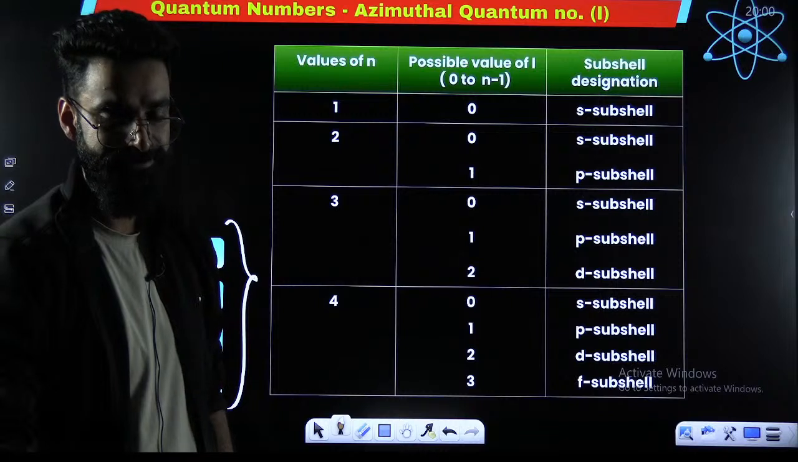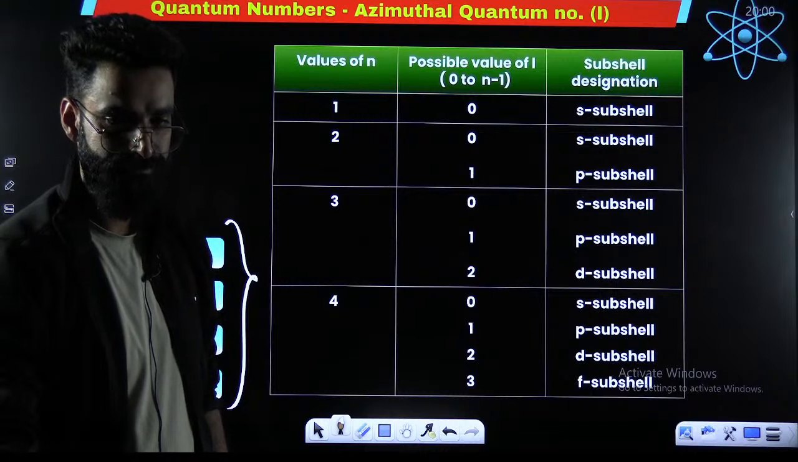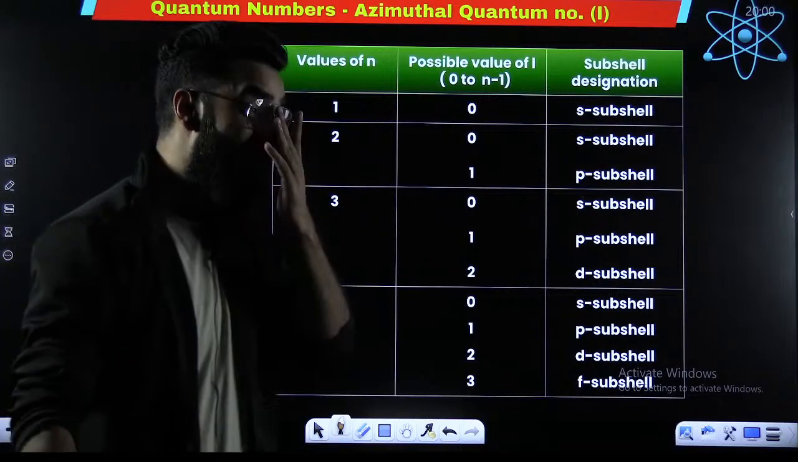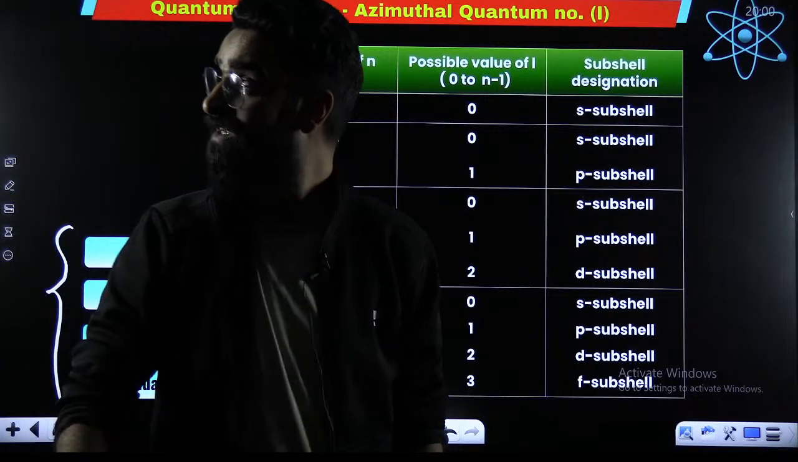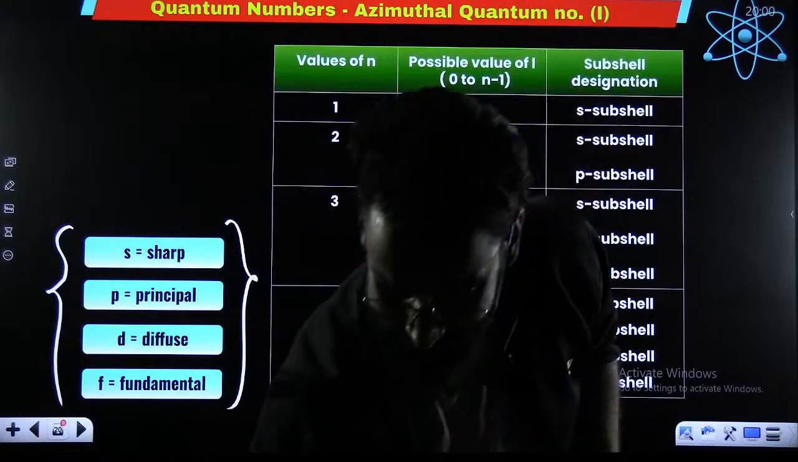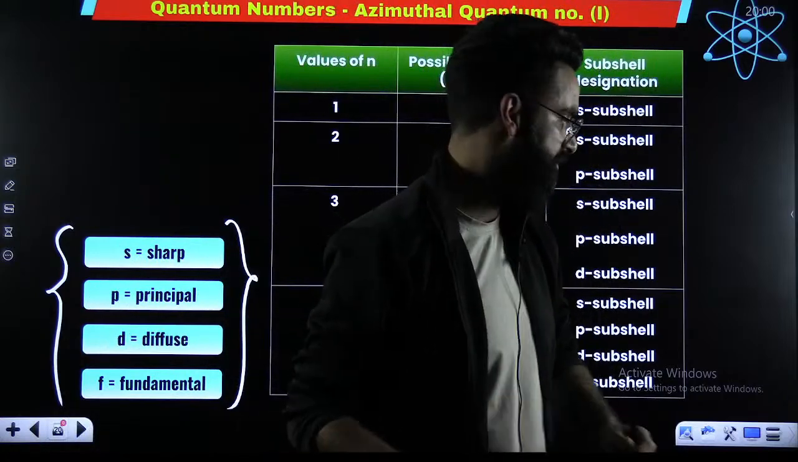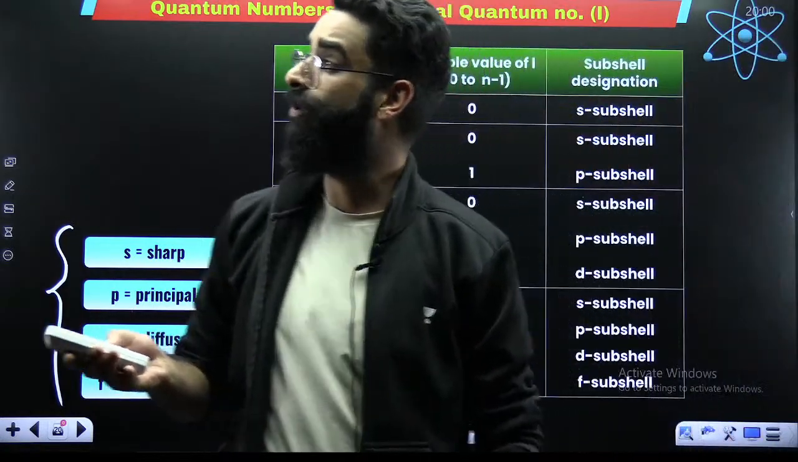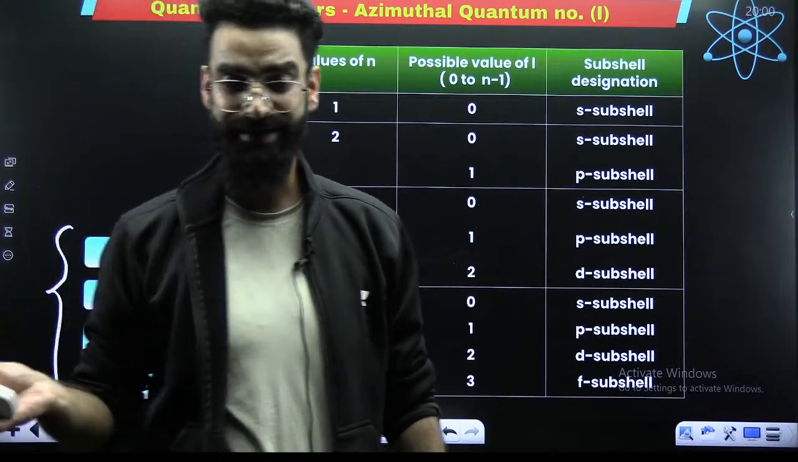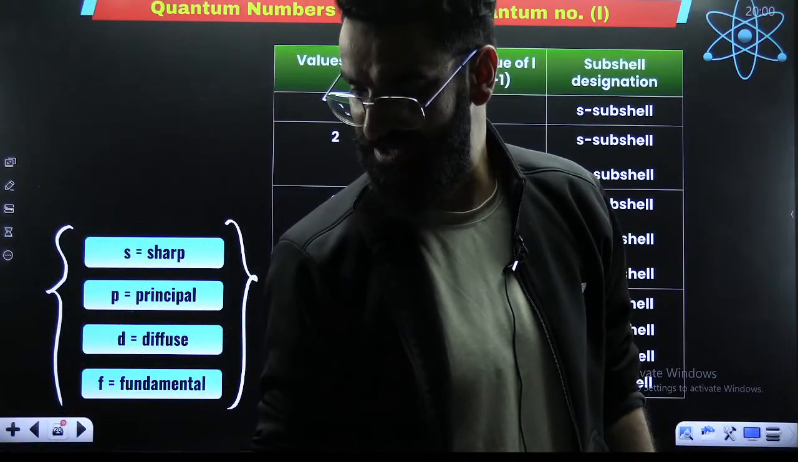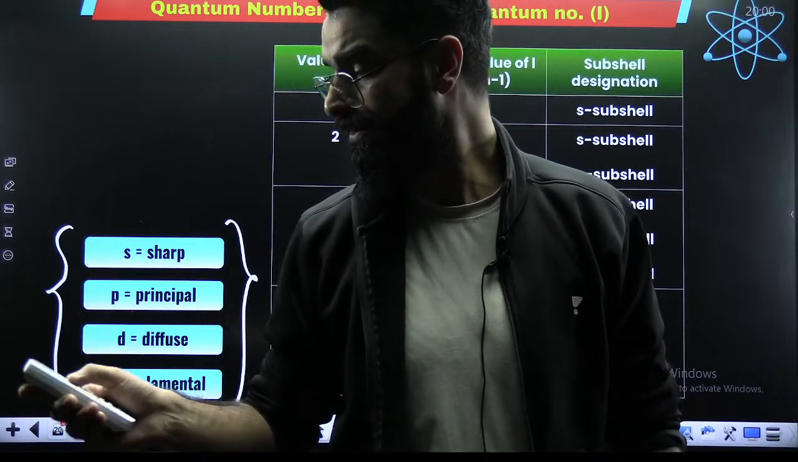I hope I'm clear with this. Now, what kind of extra information can we get from the azimuthal quantum number? Is there any extra information which we can get from here? Is there something else which we can get from the azimuthal quantum number?